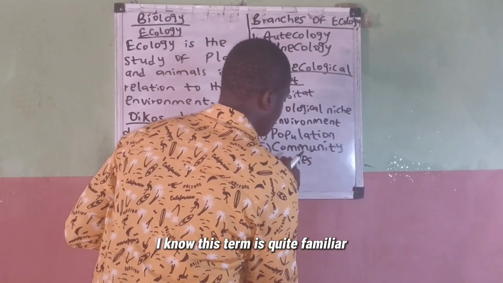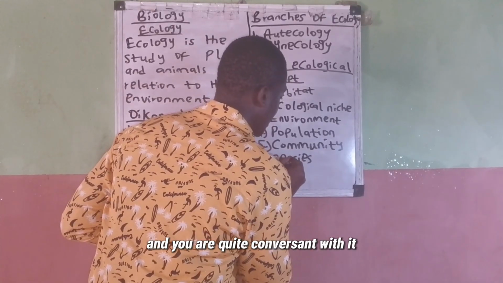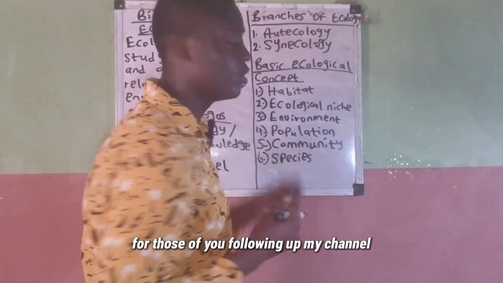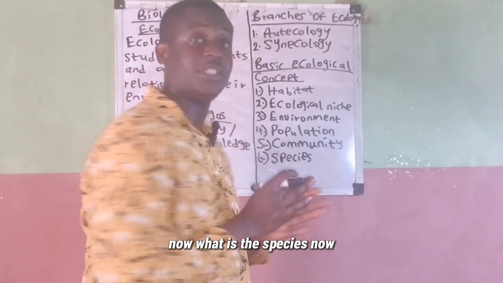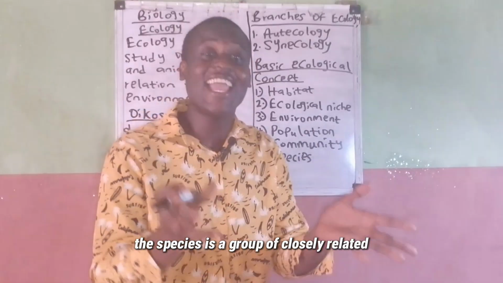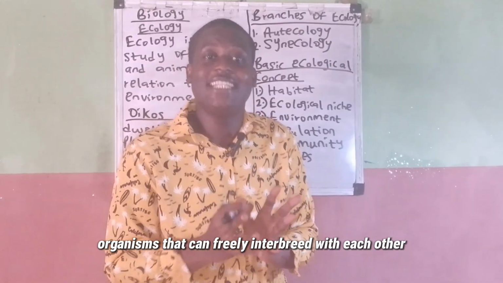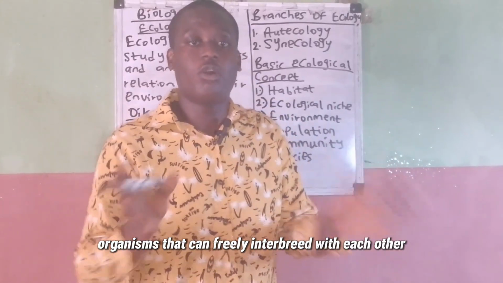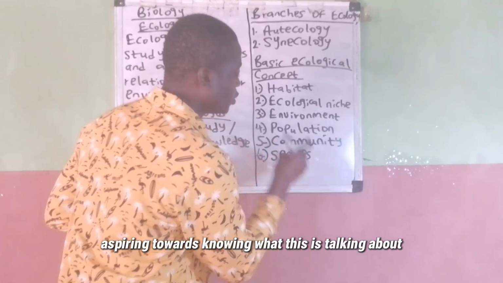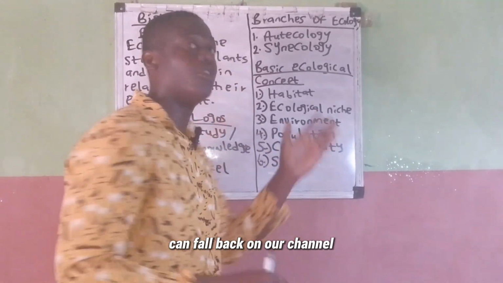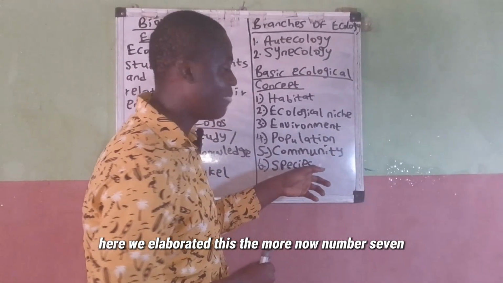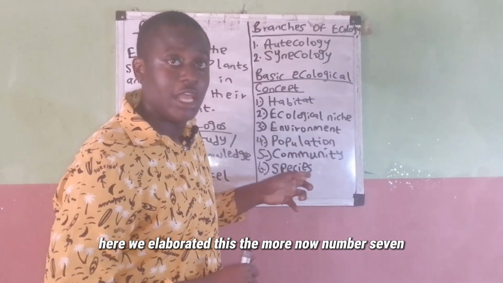You know, this term is quite familiar and you are quite conversant with it, for those of you following my channel. Now, what is the species? The species is a group of closely related organisms that can freely interbreed with each other. For those of you aspiring towards knowing what this is talking about, you can fall back on our channel on classifications of living things. There we elaborated on this more.